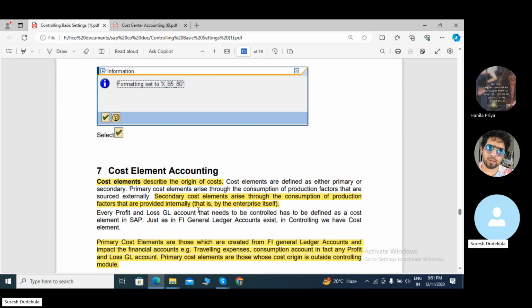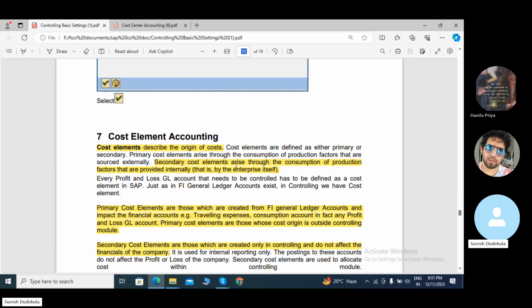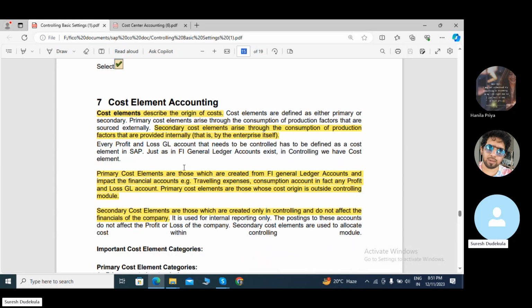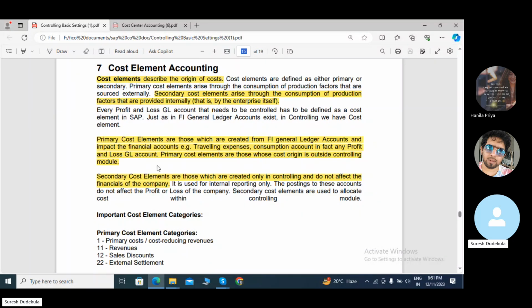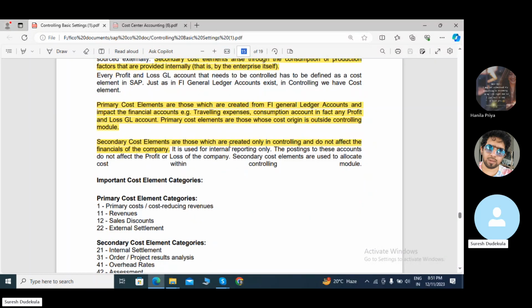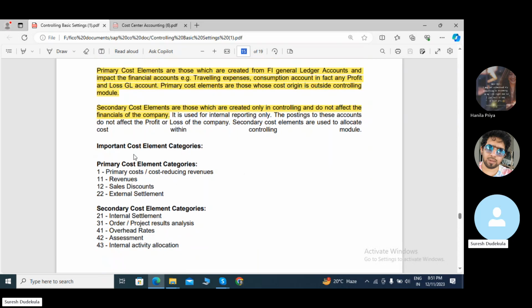Next, cost element accounting. Cost elements describe the origin of costs, and secondary cost elements arise through the consumption of production factors that are provided internally, that is by the enterprise itself. Primary cost elements are those which are created from the financial general ledger accounts and impact the financial account. Example: traveling expenses, consumption account, in fact any profit and loss account. Primary cost elements are those whose cost origin is outside the controlling model. The secondary cost elements are those which are created only in controlling and do not affect the financials of the company.